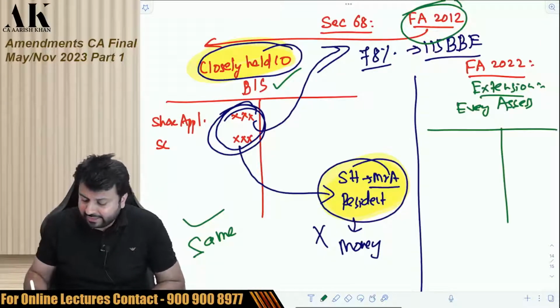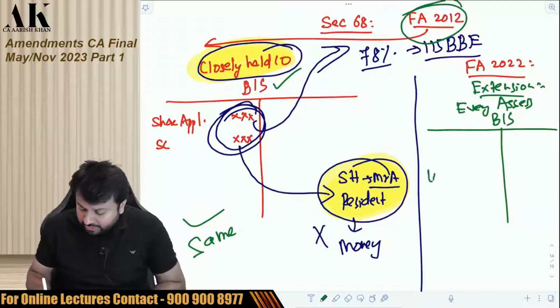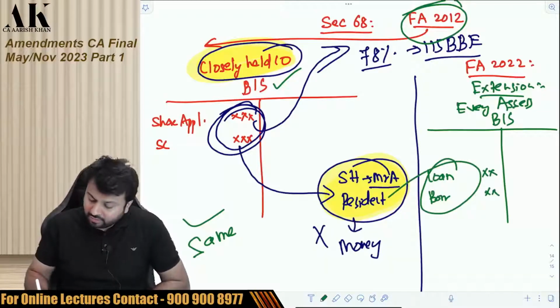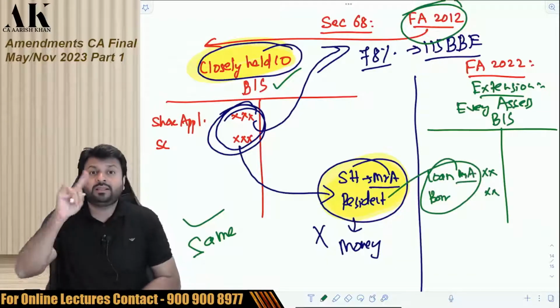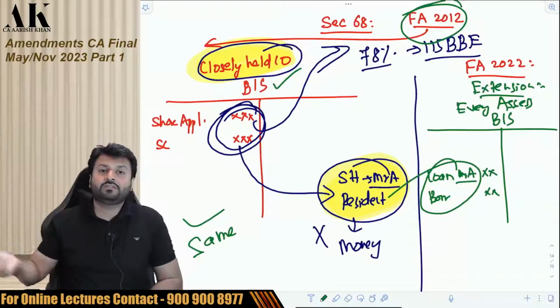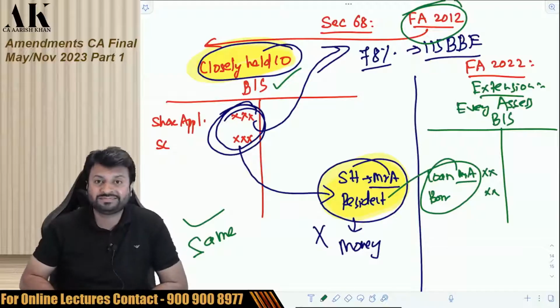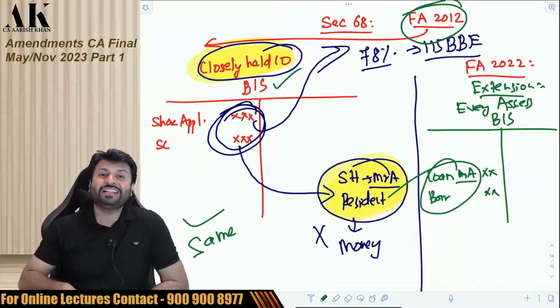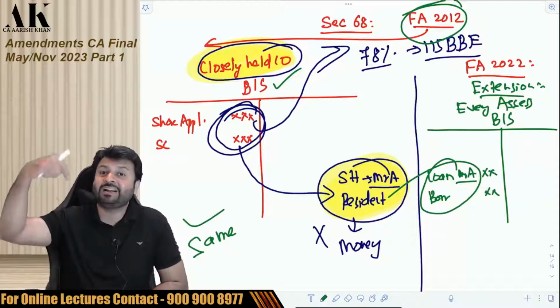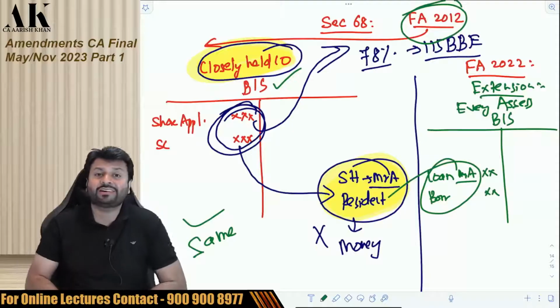This says that if there is a loan or borrowing in your balance sheet, for example you have taken a loan from Mr. A, then you have to explain the source in the hands of Mr. A, that from where Mr. A has got the money to give you the loan. If you have a borrowing in your balance sheet, you have to explain from where you borrowed this money, and whether that person has financial credibility or not.